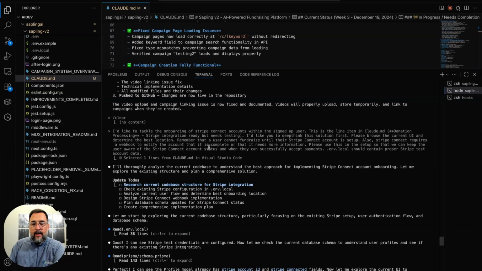So remember that a user cannot fundraise until their Stripe Connect account is set up. Also, Stripe Connect requires a webhook to notify the account that it is complete or that it needs more information. I wouldn't really know this if I didn't already have Sapling set up and running, that a lot of times when Stripe Connect wants to validate the nonprofit, they're just going to do some basic information first, ask you for the last 4 digits of your social, and then send you on your way.